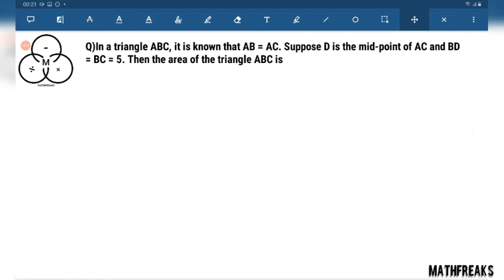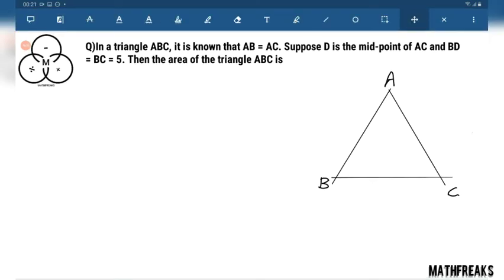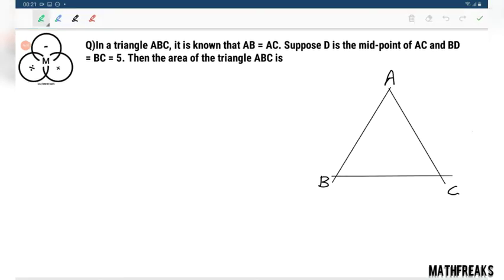This is the first question. In a triangle ABC, it is known that AB equals AC.